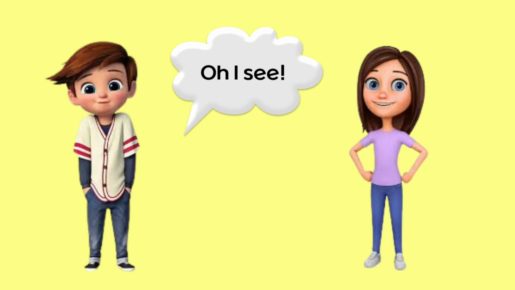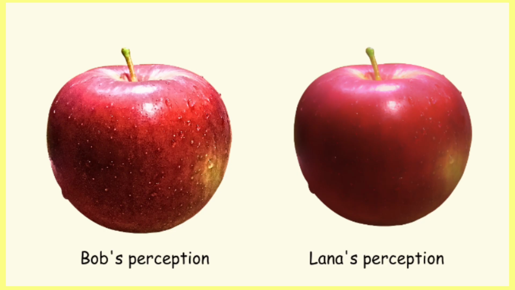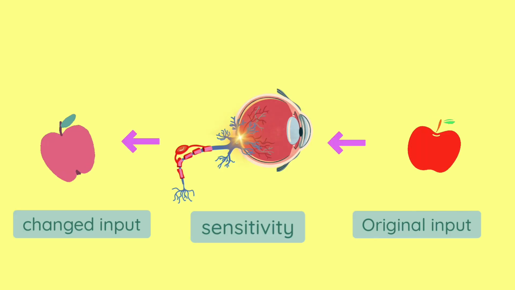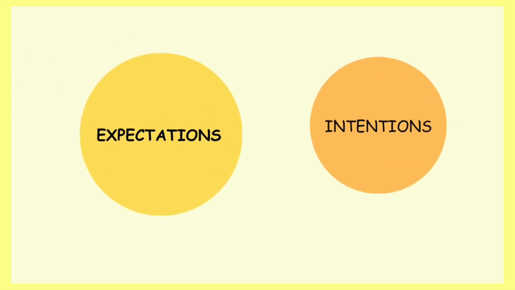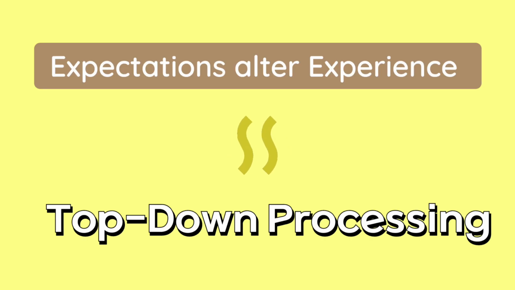A similar thing happened with their perceptions of the texture of the apple too. Bob's touch receptors are extremely sensitive, which is why the tiniest of bumps and grooves on the apple were way more apparent to him than to Lena. This means factors like sensitivity can alter the sensory input that is relayed to our brain. But that's not all. During interpretation, even our expectations and intentions jump in to alter our perception. This way of interpreting the world around us has a name. It is called top-down processing.